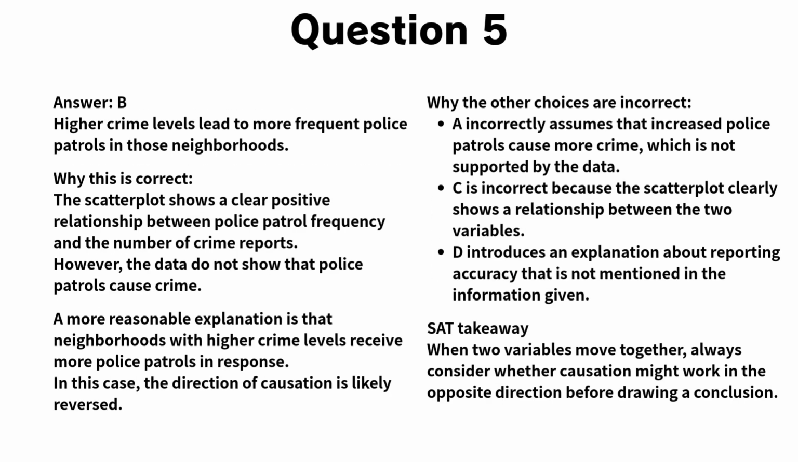Now, let's go through the explanation for question 5. The correct answer is B. The scatter plot shows a clear positive relationship between police patrol frequency and the number of crime reports. However, this relationship alone does not prove that police patrols cause crime. A more reasonable explanation is that neighborhoods with higher crime levels receive more frequent police patrols in response.